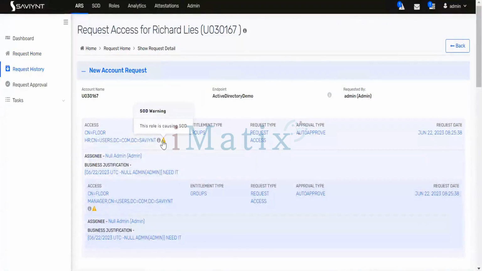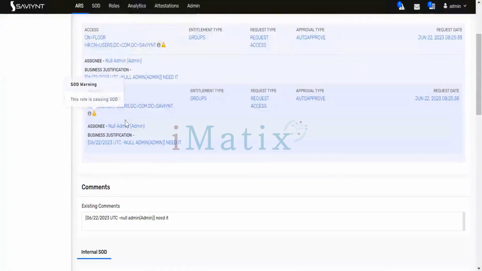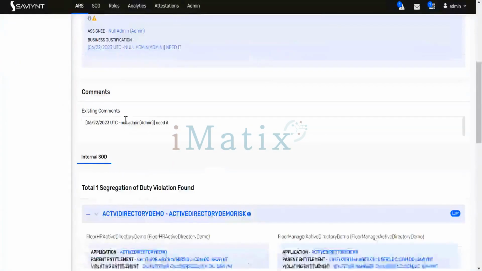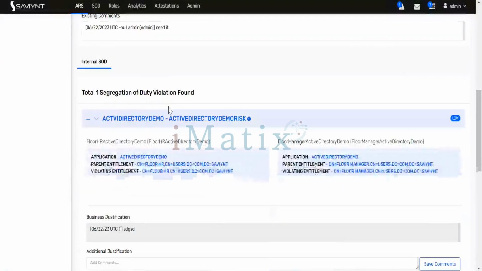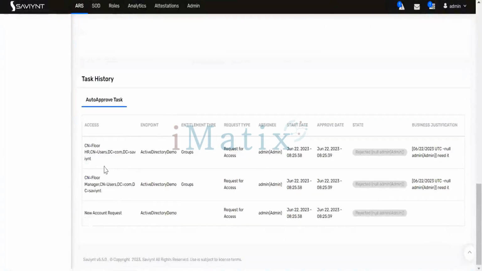It was already showing a violation is present. This request is causing the issue, and this entitlement is causing the issue. If I go down, it is linked with violation found. If I go down, all my tasks are rejected. The create account and your entitlement are all rejected, because there is a violation and we are stopping it at the workflow level.